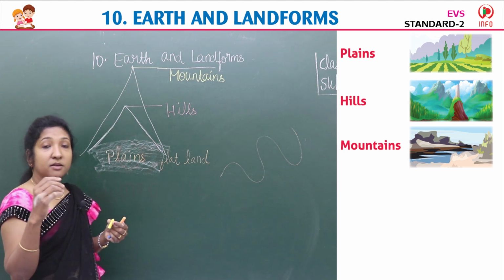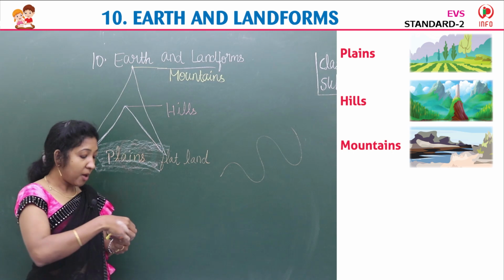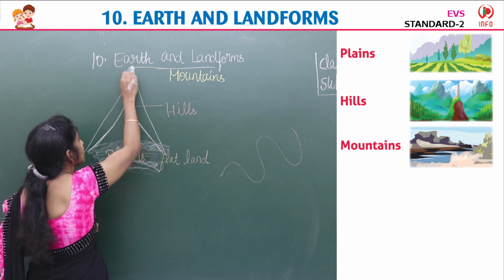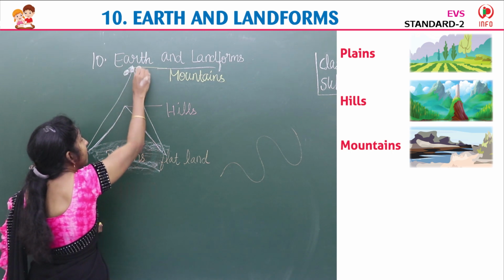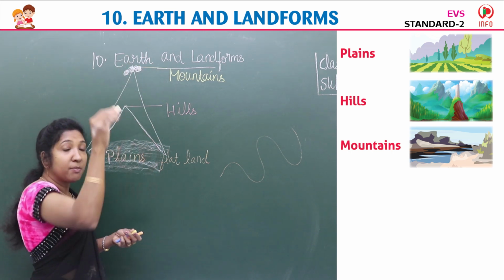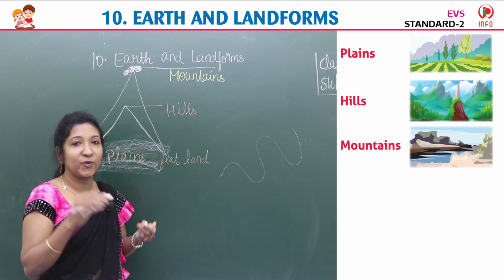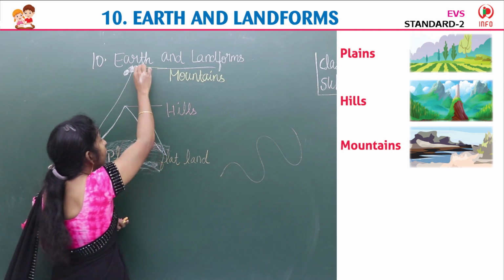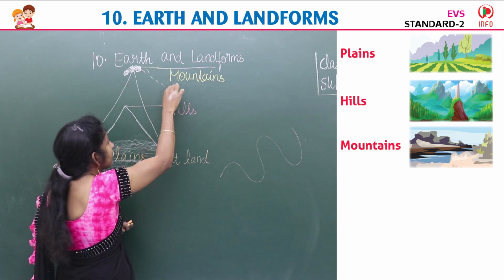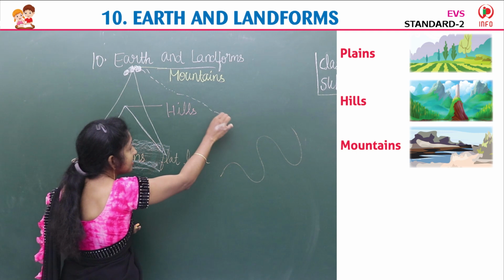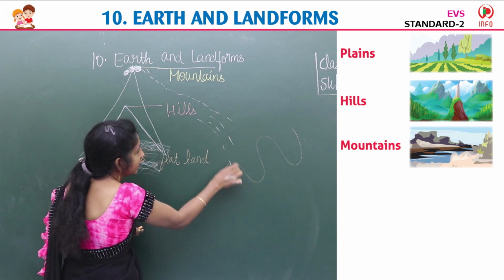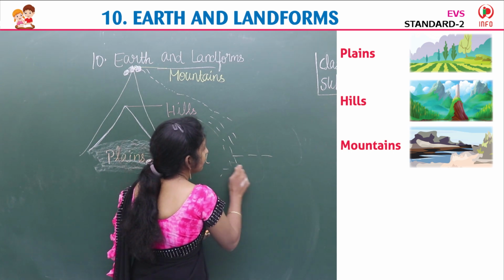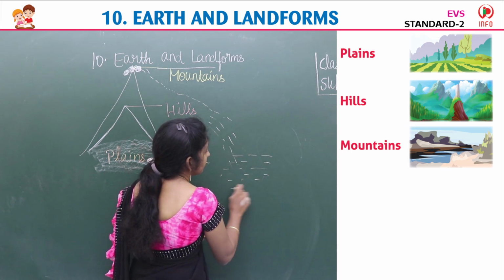So on some mountains, the tops are filled with snow in winter. Then what happens? The snow melts, the water runs down, and it forms rivers.